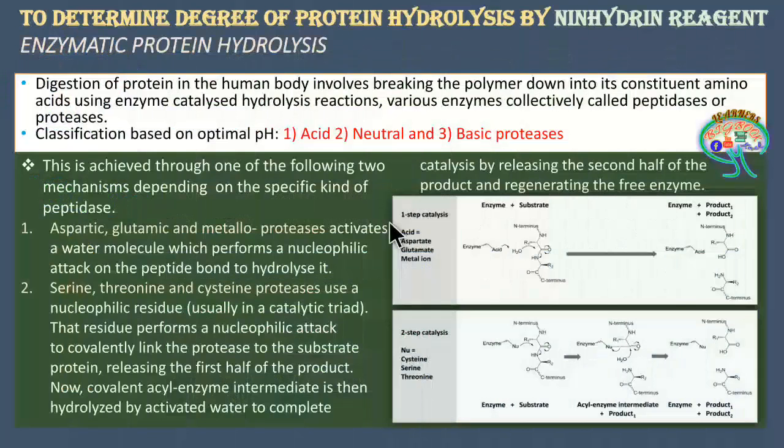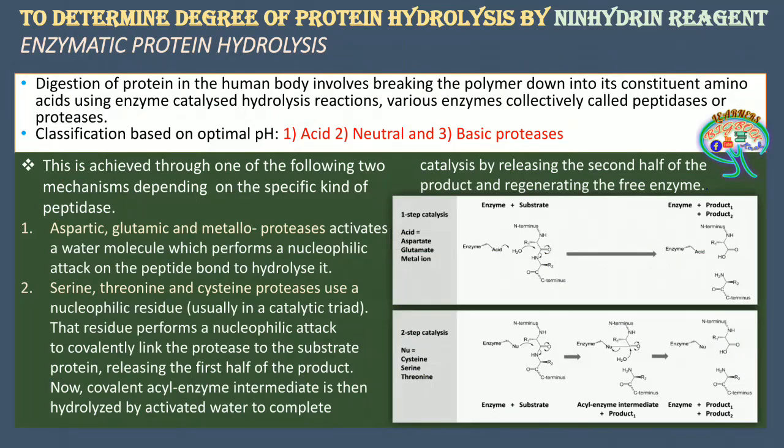Well, guys, coming to this slide, we are going to understand how enzymes act on proteins and how hydrolysis takes place, in the sense of how the proteins are broken and how the water molecule is introduced.